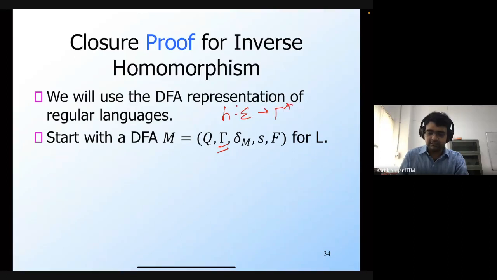So this is a language on gamma star, so that's why its input alphabet is gamma. This is a DFA, so we have the small delta M, and the single start state S, and then the set of final states F.